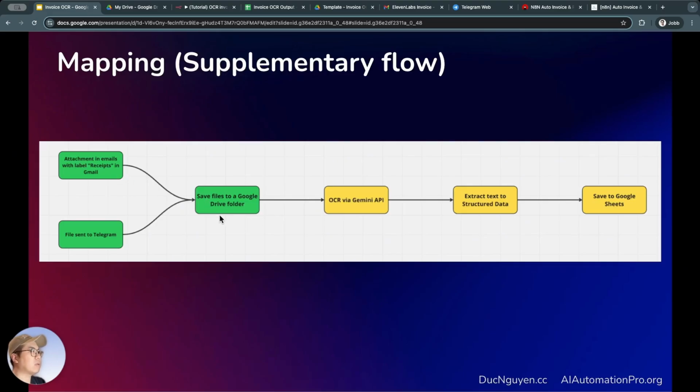From there, it will go through the same steps as above to extract the information and finally push it into the Google Sheets file. The second additional trigger is sending a file via Telegram, which works the same way. The file will be pushed to a folder on Google Drive. And from there, it also goes through each step in the main trigger flow so that, in the end, the extracted information is saved into the Google Sheets file. So this is the entire logic of the auto invoice OCR system.